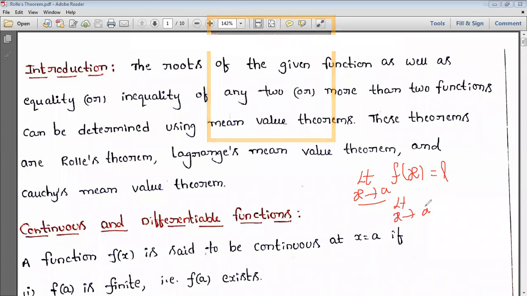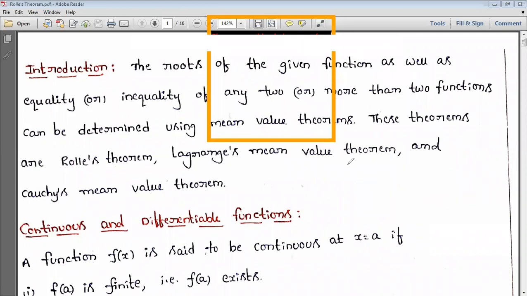Limit x tends to a minus f of x is equal to limit x tends to a plus f of x, then we simply say that the limit exists. Left hand limit we call this one and this one we call the right hand limit. When these two are equal, we'll say that the limit exists.